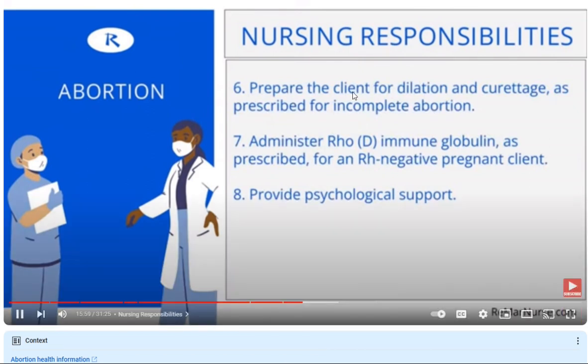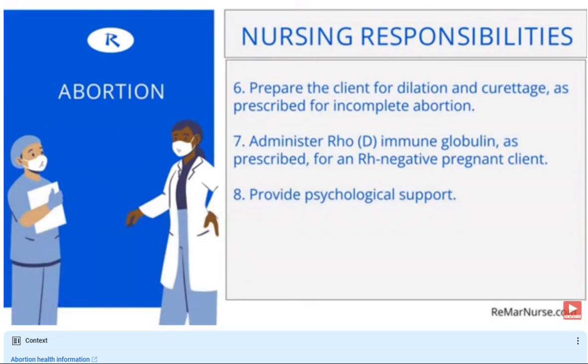Continuing on with nursing responsibilities, the nurse would be considering preparing the client for a dilation and curettage, such as if there was an incomplete abortion. Knowing about the dilation and curettage is going to be really beneficial. I'm going to get through the slides, and then if I have to go back and explain it, I will go deeper into this. Administering RhoGAM, the Rh immune globulin, that's the generic name, as prescribed for Rh negative patients, and this is the mother. Knowing the timing of it is also going to be important. If you are in the virtual trainer, we go over the administration of the Rh immune globulin. And of course, psychological support, because this is a traumatic experience for a mother.